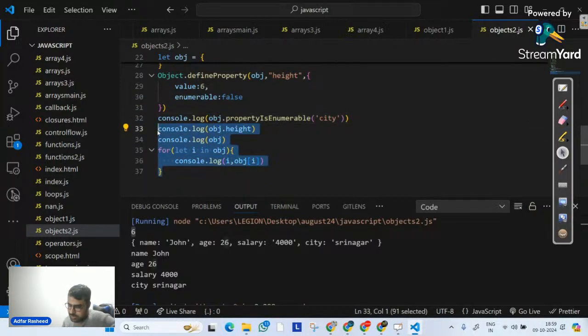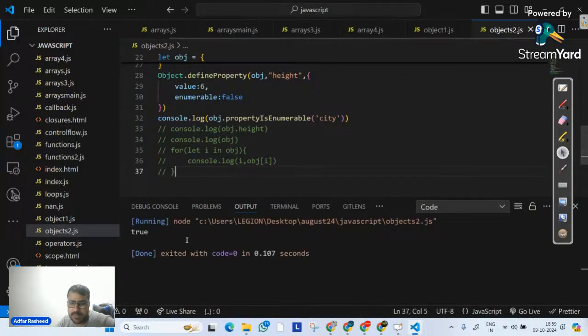I'm not sure whether it still works in JavaScript or not, but I remembered it, so that's why I displayed it. If I execute, it is true because it's enumerable. On the other hand, for the property which I defined, which was height, if I execute it, we can clearly see it gives me false. So this is what enumerable means.